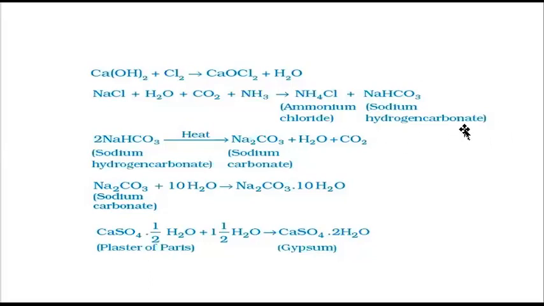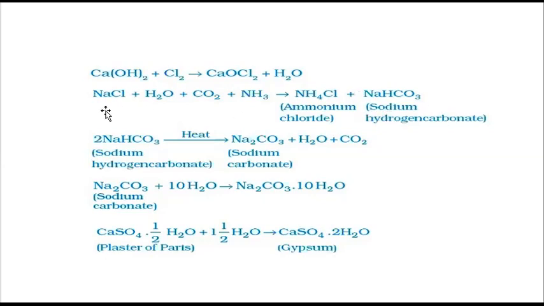So make a note and write it down very clearly, which will help you in the preparation of your exams and for your knowledge also. Now just see what they have taken. NaCl plus water: when we pass ammonia gas and carbon dioxide through the aqueous solution of sodium chloride, we get ammonium chloride and sodium bicarbonate.